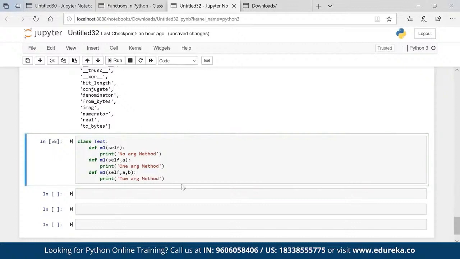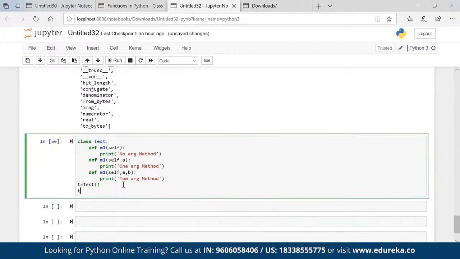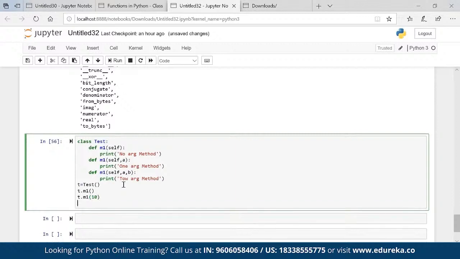Now I have three methods coming in with the same name in the same class. Now the question arises: t equals test, I'm creating an object. Will t dot m1 work? T dot m1 10, will it work? T dot m1 10 comma 20, will it work? So basically all will not work. Only the last one will work.